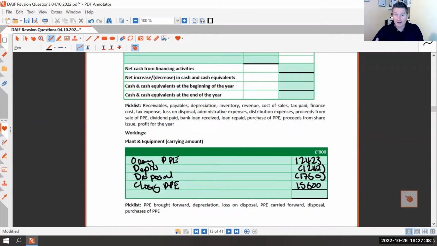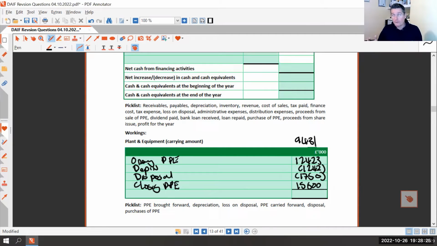So if we take our assets at the beginning of the year, we had £12,423,000 worth of assets. We then depreciated them by £1,242,000. So now they're worth £11,181,000. We then sold £1,750,000 of those assets. So at that point we had assets worth £9,431,000. That's the existing assets, what they're worth before any additions.